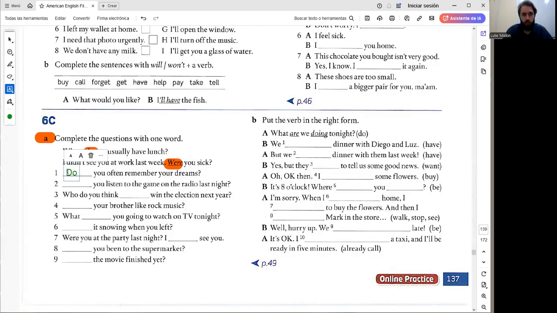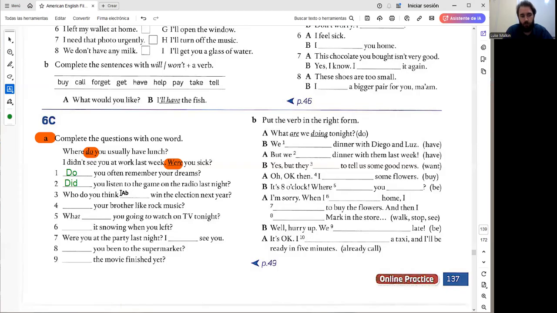Number 1 is do. Do you often remember your dreams? We're asking about something that happens usually or always. It's present simple, and our auxiliary for the present simple is do. So we ask questions about present simple with do. Do you often remember your dreams? Number 2 is did. Did you listen to the game on the radio last night? Last night is a specific time in the past, past simple, and our auxiliary for past simple is did.